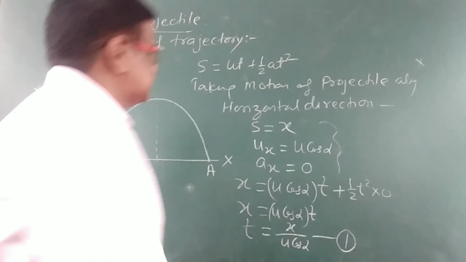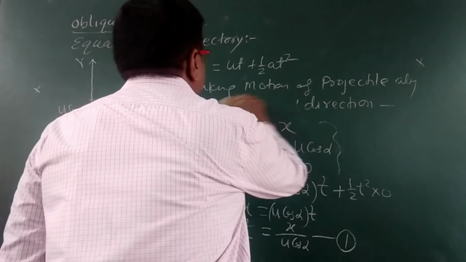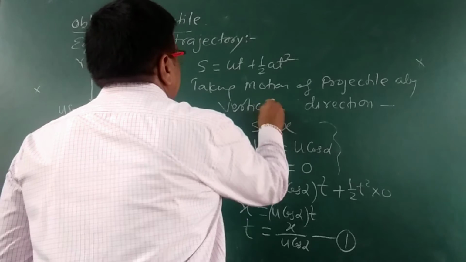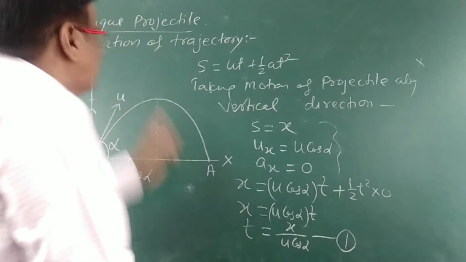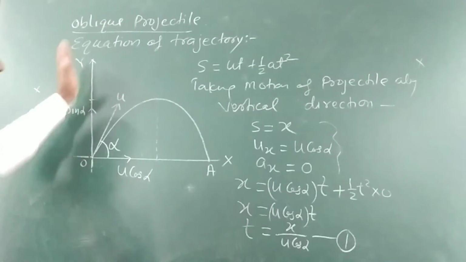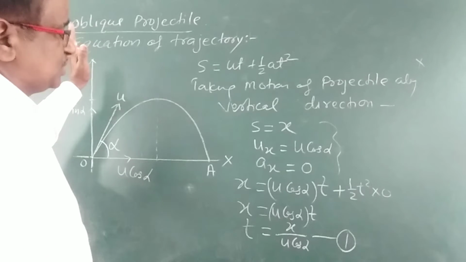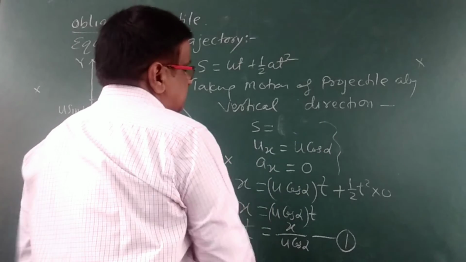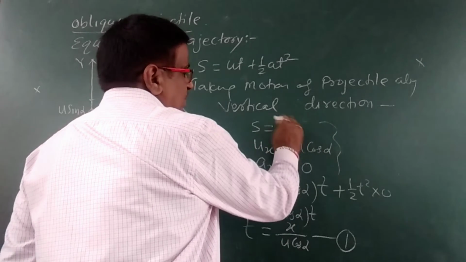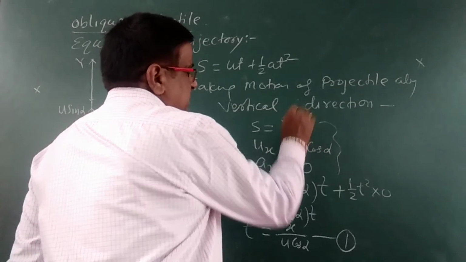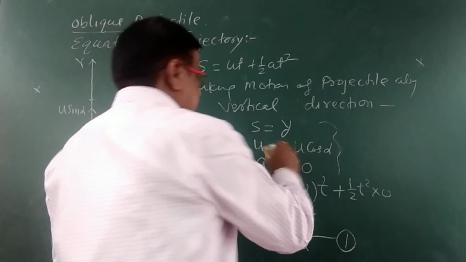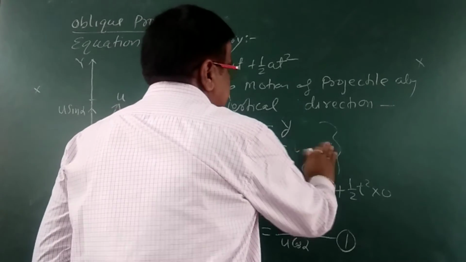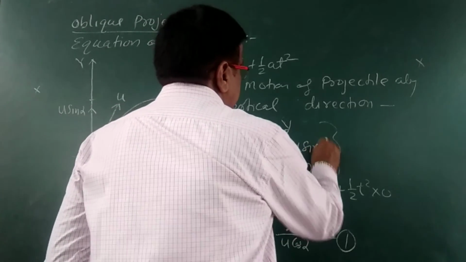Now we will consider the motion of the projectile along vertical direction, and we will use it. So along vertical direction, we will substitute the distance covered by the projectile as y, and initial velocity along y direction is uy, and this is equal to u sin alpha.